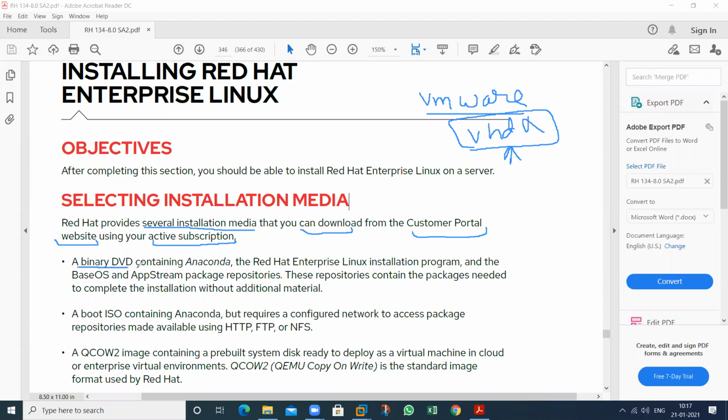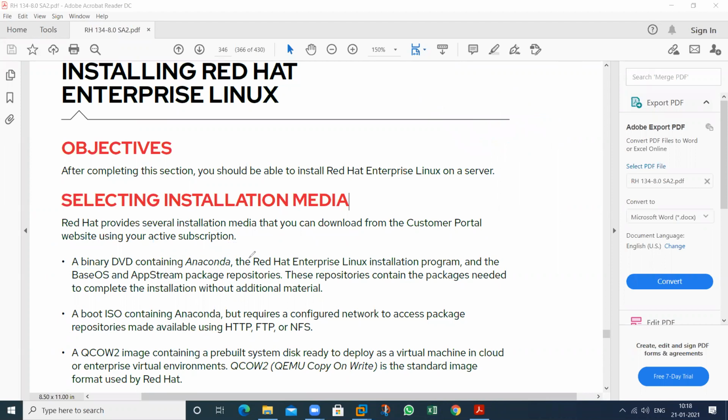We can download this particular image, which contains the booting program. This is the boot image that is known as Anaconda, the Red Hat Enterprise Linux installation program, and it has two repositories. The first one is BaseOS, the second one is AppStream. These two repositories are required, and they are used by the Anaconda installer, so we can install the operating system.